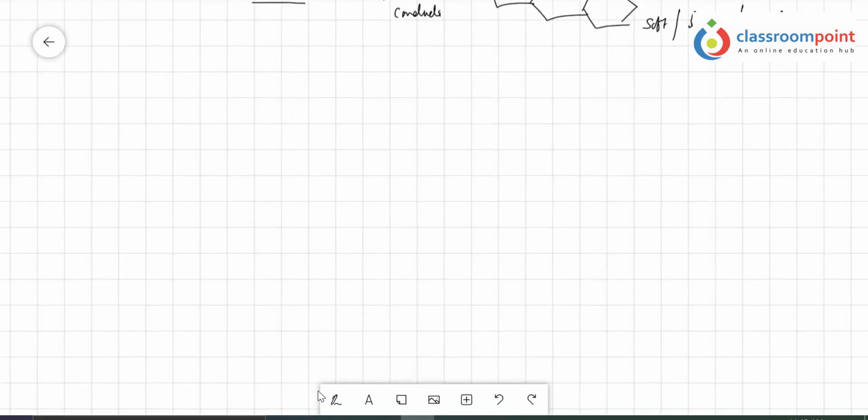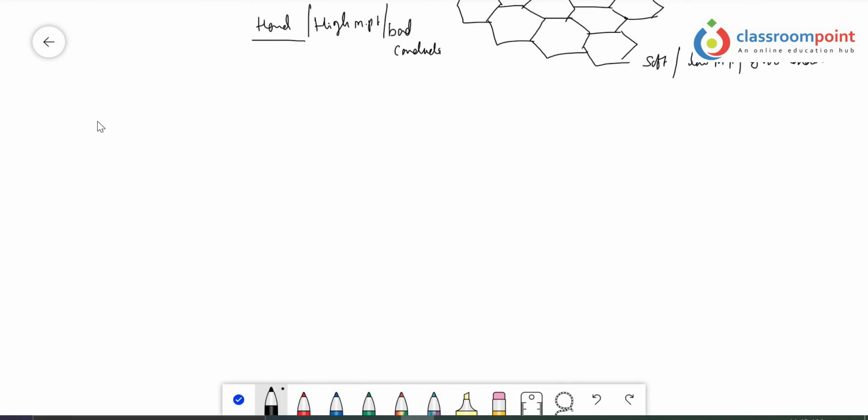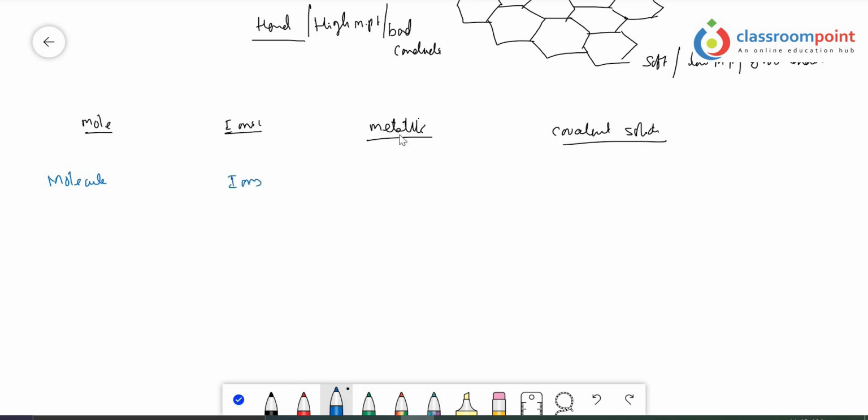So I will repeat all the solids in a chart. The first one is molecular solids, the second is ionic solids, next is metallic solids, and the last is covalent solids. Okay. Now in molecular solids, molecules are the constituent particles. In ionic solids, ions are the constituent particles. In metallic solids, metal atoms are the constituent particles, metal atoms or kernels. And in covalent solids, only normal atoms are the constituent particles.